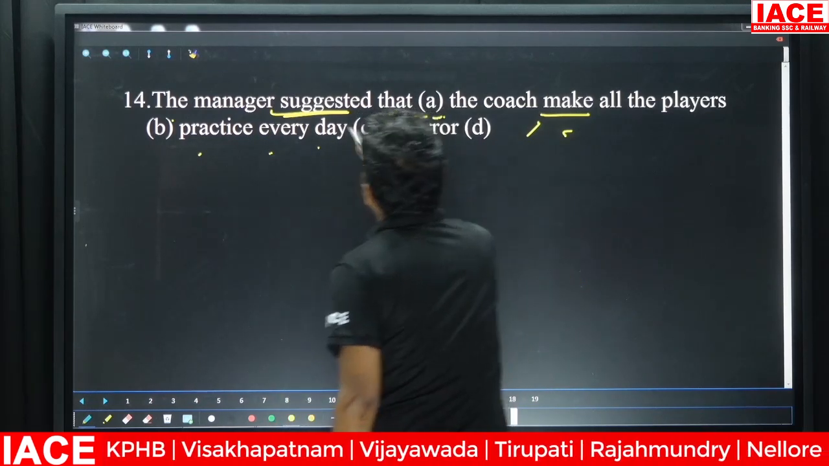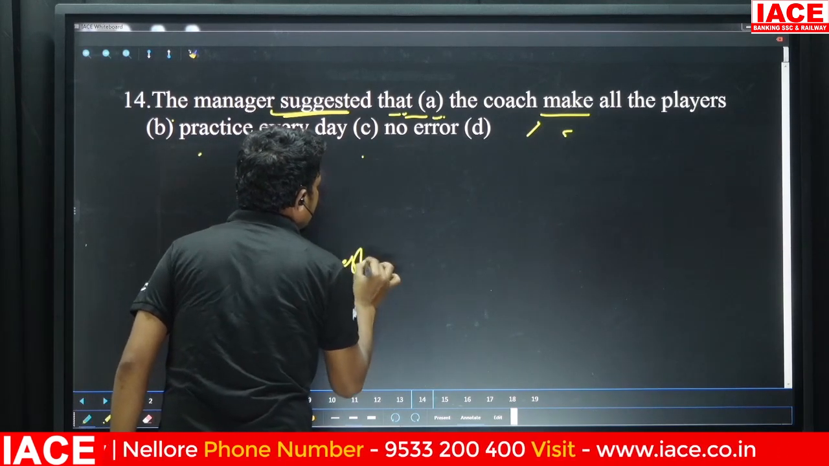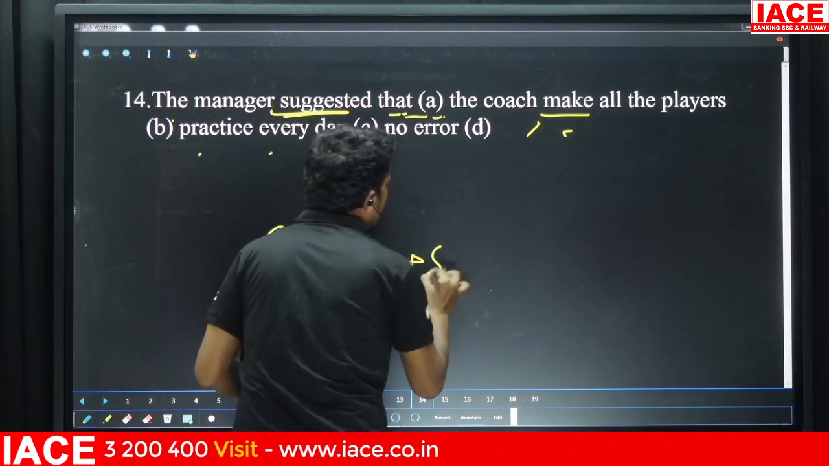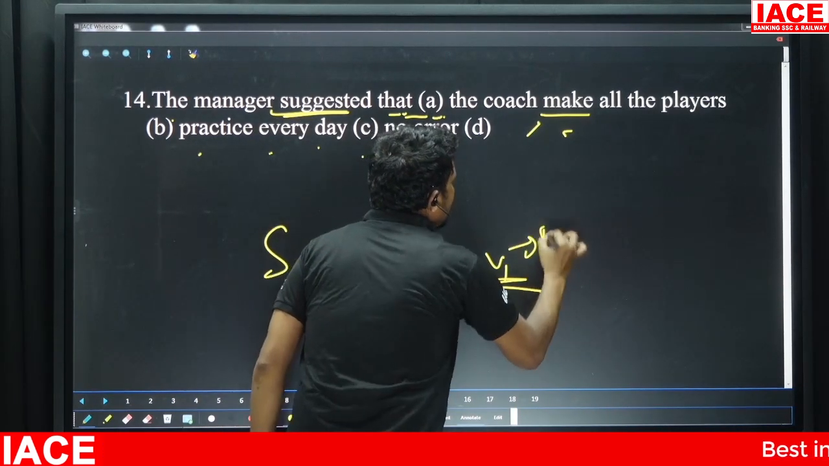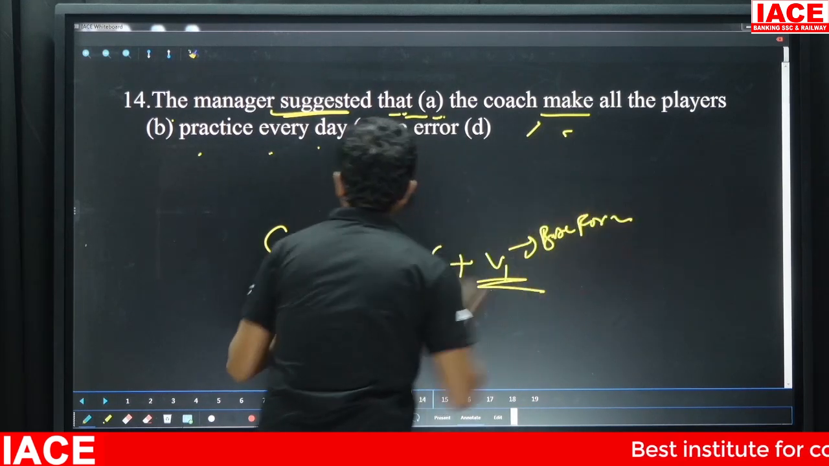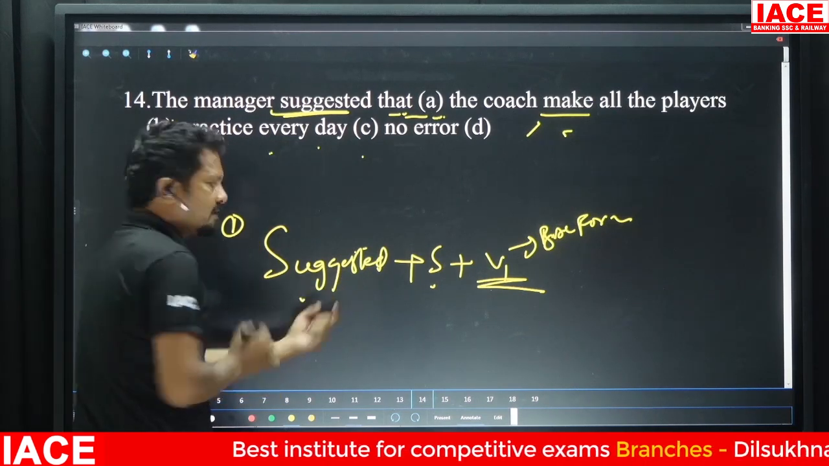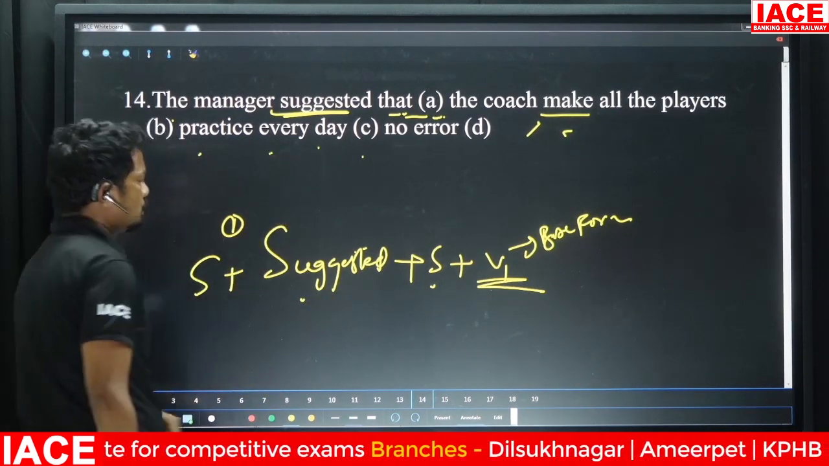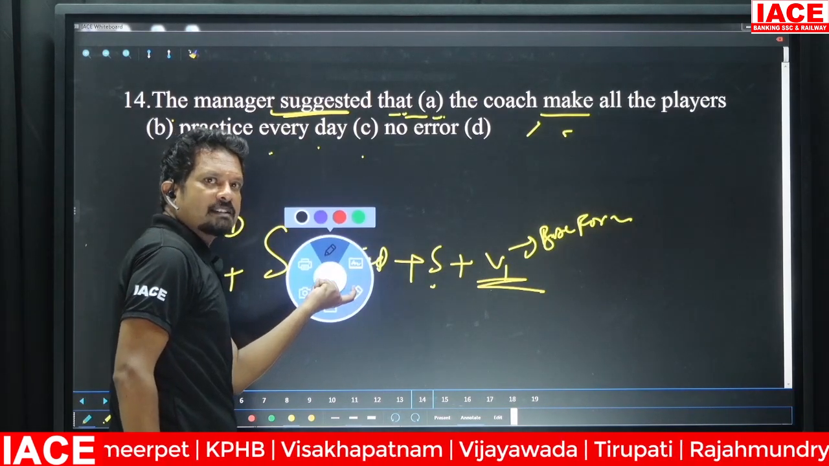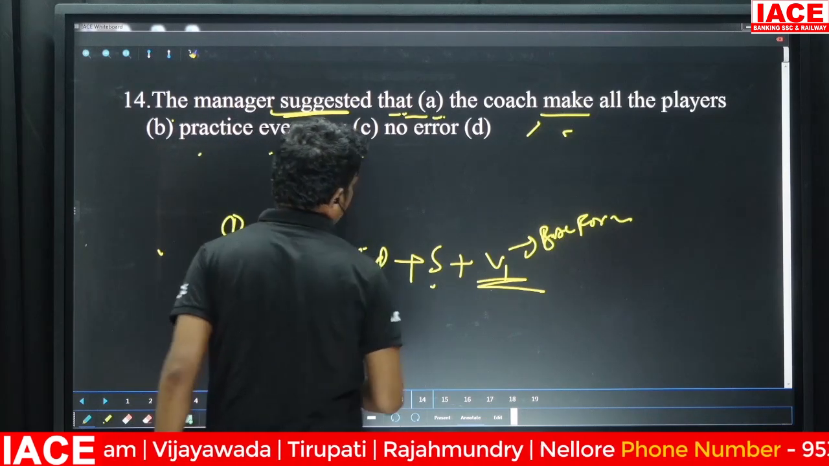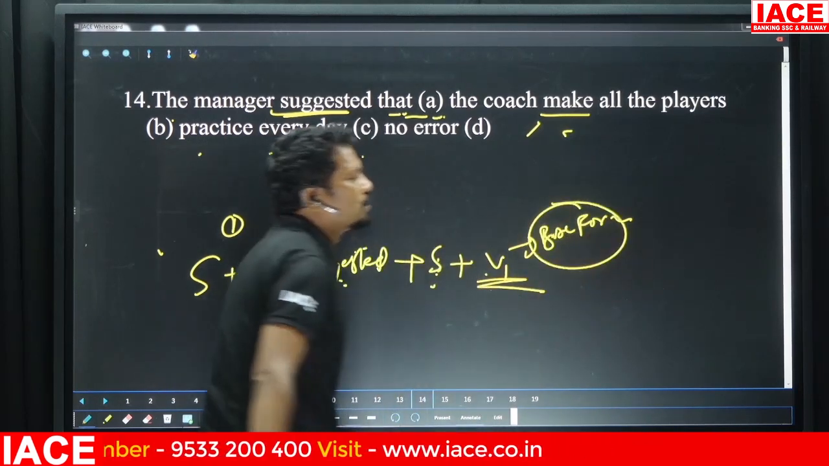Because whenever you get to see "suggested" in a sentence, after that if you get to see a subject, you will have to use the V1 form, nothing but the base form. The point to be noted is that whenever you see the verb "suggested" in a sentence, you will have a subject for sure, and the verb used after that subject should be in the base form.